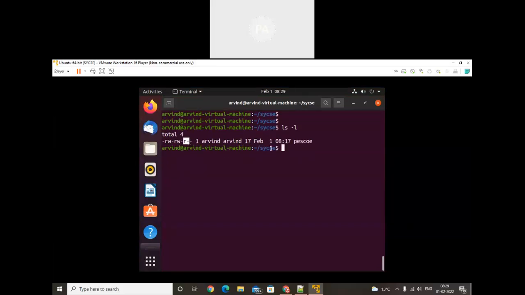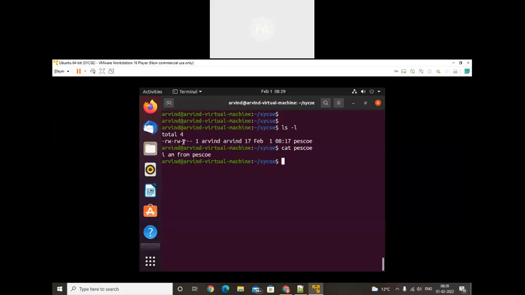I am the owner myself, so I will read that file. cat psu. As the owner, I can read that file. Can I read that file? Yes, you can read that file. For other, that particular person will also be able to read that file.